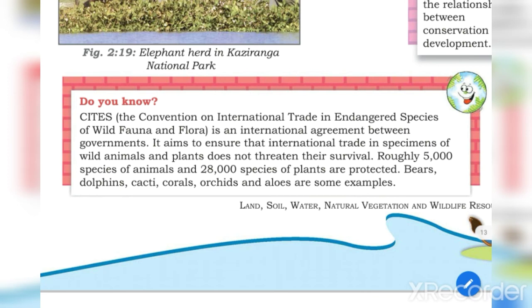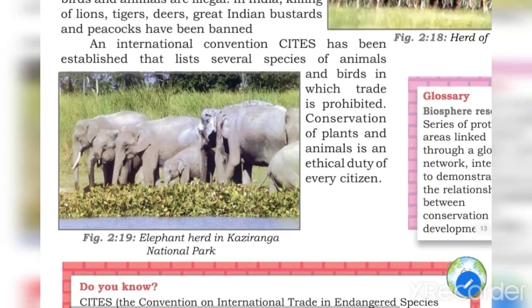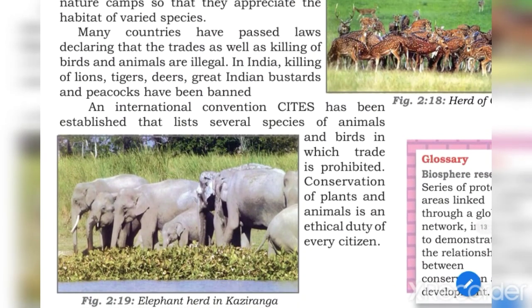It aims to ensure that international trade in specimens of wild animals and plants does not threaten their survival. Roughly 5,000 species of animals and 28,000 species of plants are protected by CITES. Bears, dolphins, cacti, corals, orchids and aloes are some examples. So this is also an important step taken by the government.